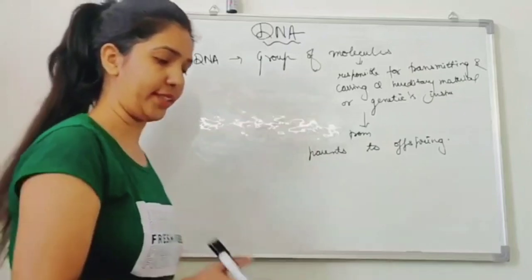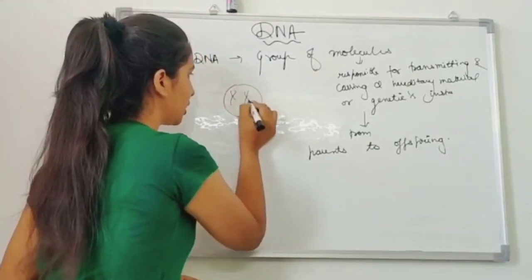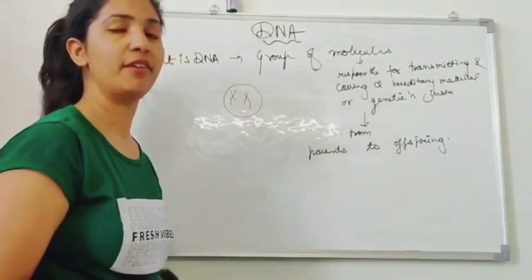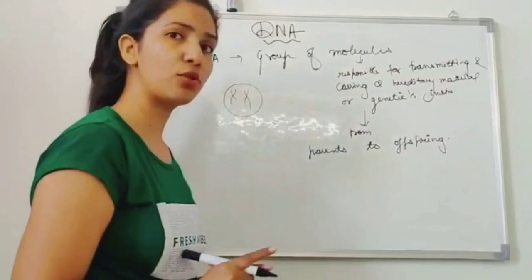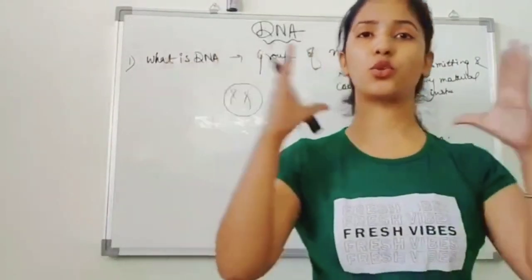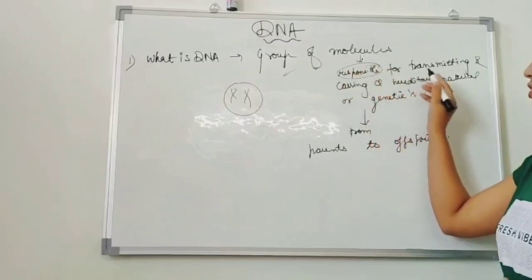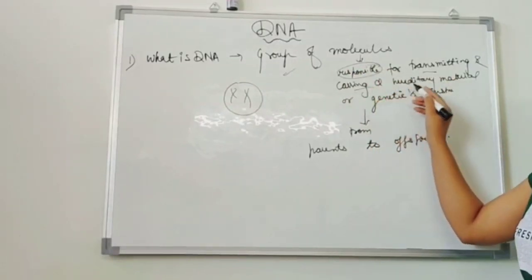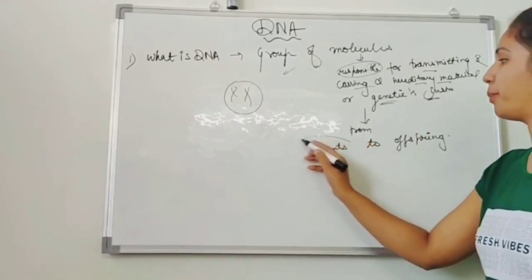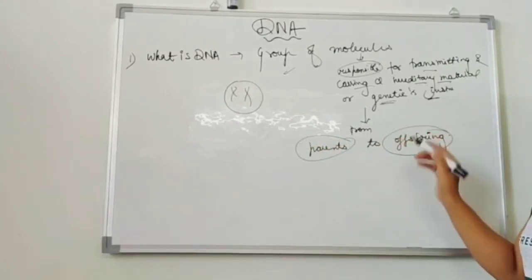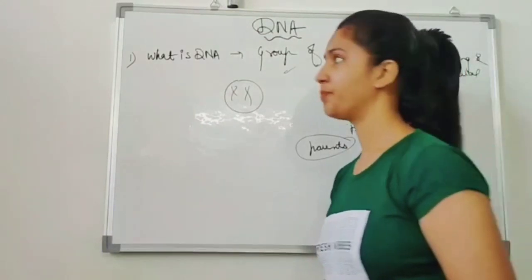You understand that in a cell we have 23 pairs of chromosomes, so 46, and each chromosome has a DNA. So it's a group of molecules which is responsible for transmitting and carrying the hereditary material and genetic instruction from parents to the offspring. This is the main definition of the DNA that you need to learn.